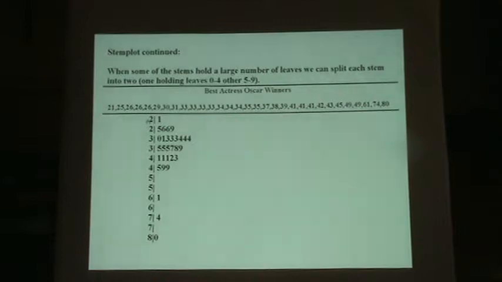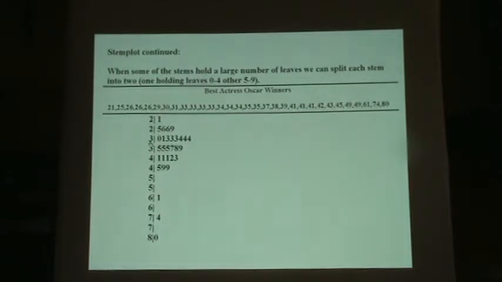But I have this is 20, from 20 to 24, and this is 25 to 29. This is 30 to 34, this is 35 to 39, and so on. And so 21 is here, and then I have 25, 26, 26, and 29. And 30, which had an awful lot of data, I've split into two.